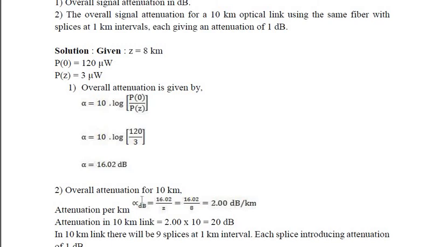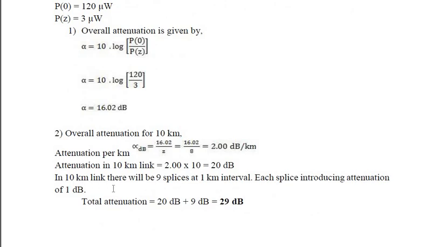So in a 10 kilometer length there will be 9 splices at 1 kilometer interval, each splice introducing an attenuation of 1 dB. So the total attenuation is 20 dB plus 9 dB, that is 29. The attenuation is obtained as 2 dB per kilometer.